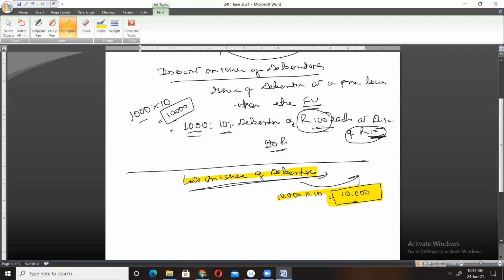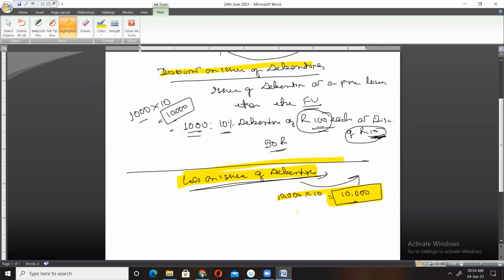So these two concepts you have to remember very nicely: discount on issue of debentures and loss on issue of debentures. Discount on issue of debentures arises at the time of issue, whereas loss on issue of debentures arises at the time of redemption. But according to our prudence concept, we must record this loss on issue of debentures at the time of issue only. This is the basic difference between discount and loss on issue of debentures.